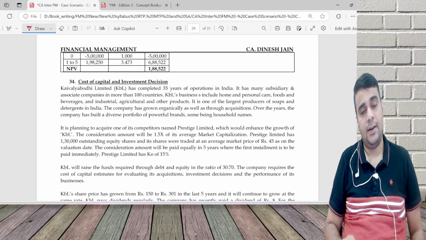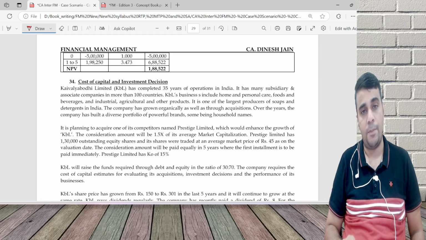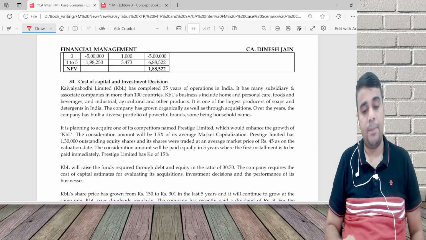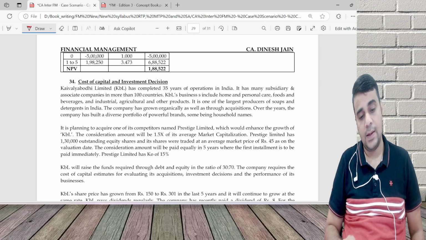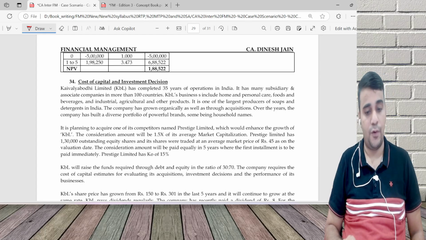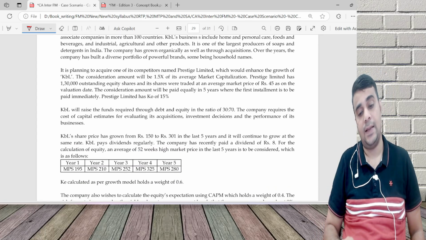KBL has completed 35 years of operations in India. Many subsidiary associate companies in more than 100 countries. Business include home, personal care, foods, beverages, industrial, agriculture, other products. One of the largest producers of soap and detergents in India. Company has grown organically as well as through acquisition. Over the years, company has built a diverse portfolio of powerful brands, some being household names. Basic background.